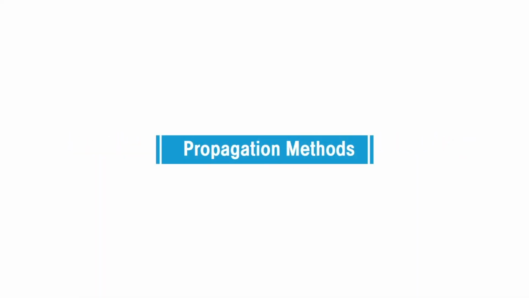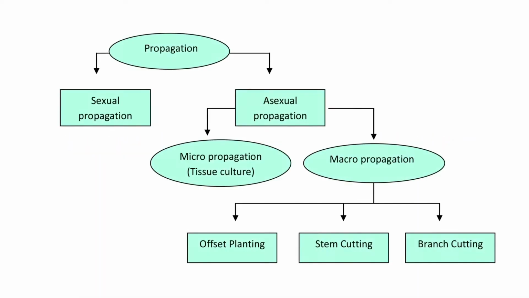Propagation methods. Bamboo can be propagated sexually through seedlings and asexually by vegetative methods. Asexual propagation can be further divided into micropropagation and macropropagation. Tissue culture is a micropropagation method. Offset planting, stem cutting, and branch cutting are the major macropropagation methods.